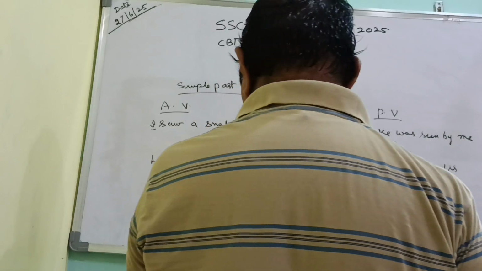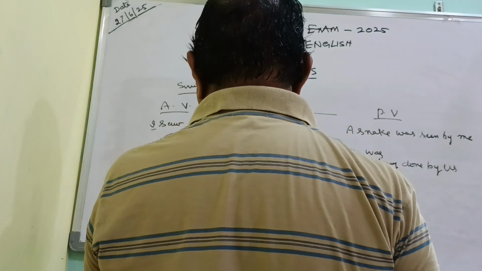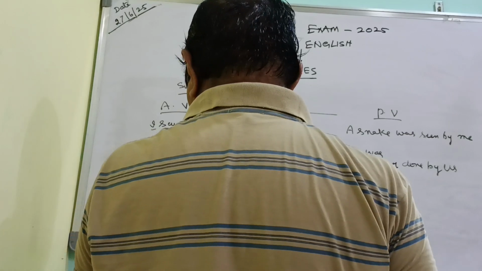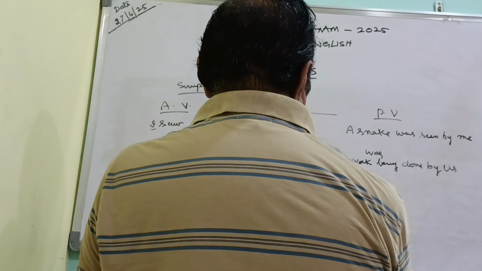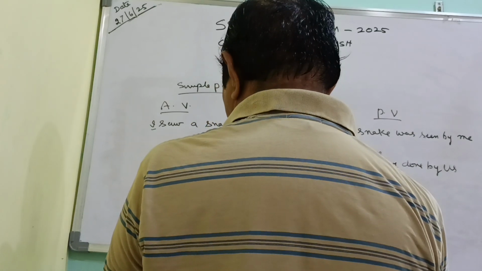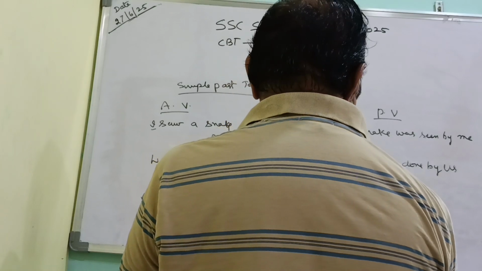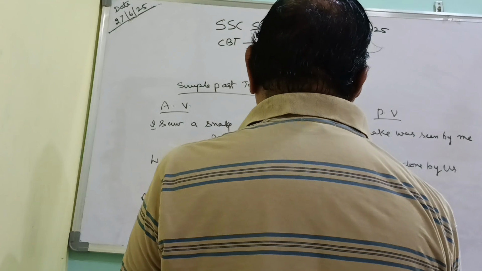Whereas in passive voice, past perfect tense, the problem will come here. The problem had been. Instead of has, we are writing had, and we are writing been also here.